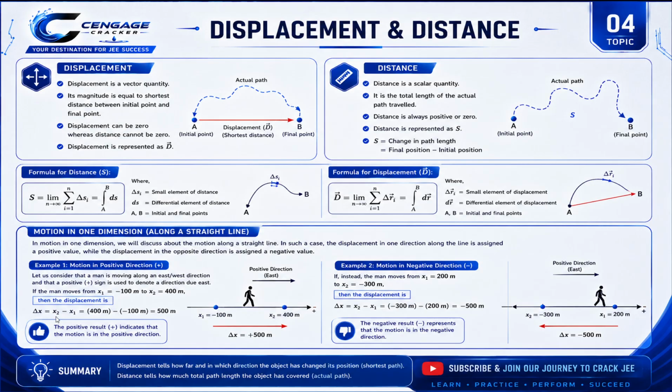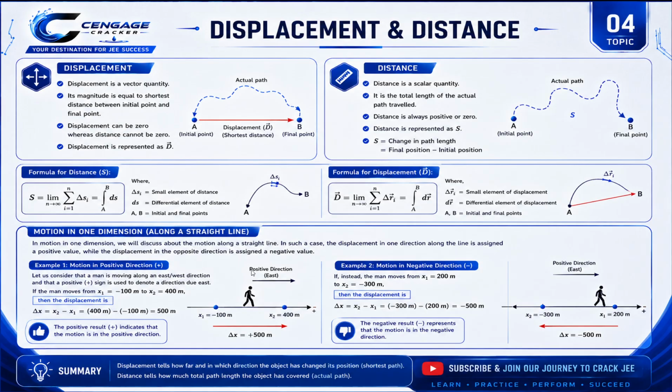Displacement is change in path length. As I said, change this formula to displacement. This one is wrong. We are going to use that formula. We know that x2 is plus 400, as I mentioned here, and x1 is minus 100. So be clear with this concept.